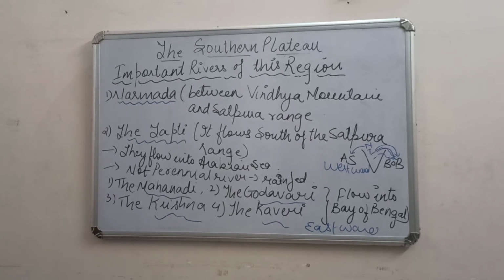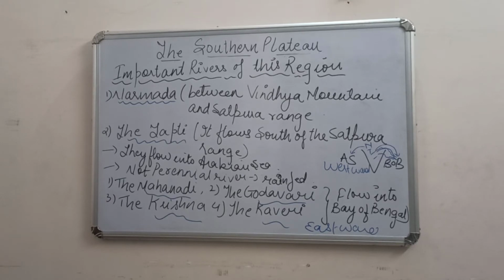Dams and tanks are the main source of irrigation of this plateau. Many dams are there in this southern part of the region, the Southern Plateau, and all these help the southern part of India.